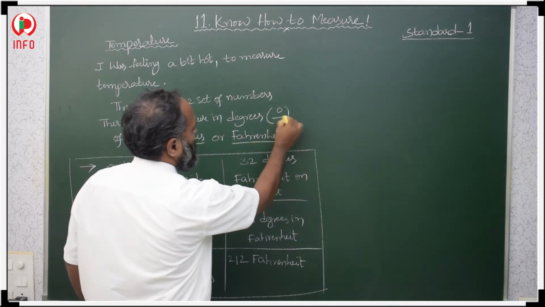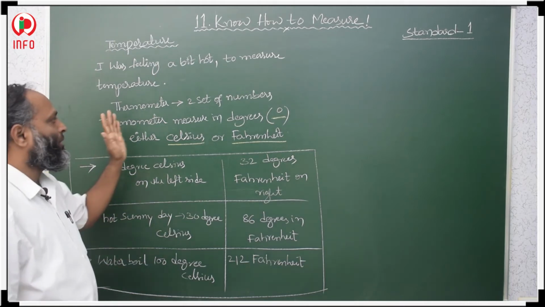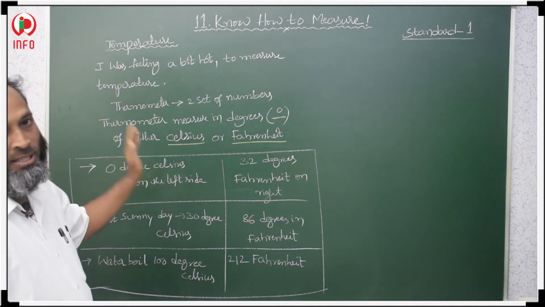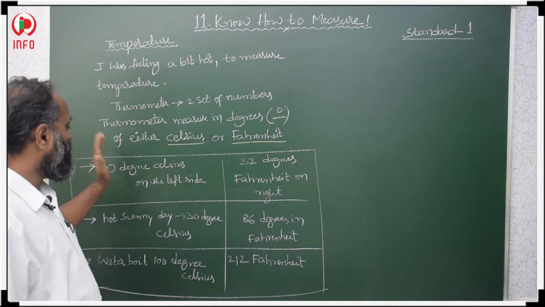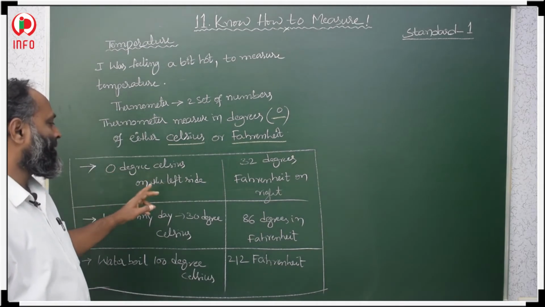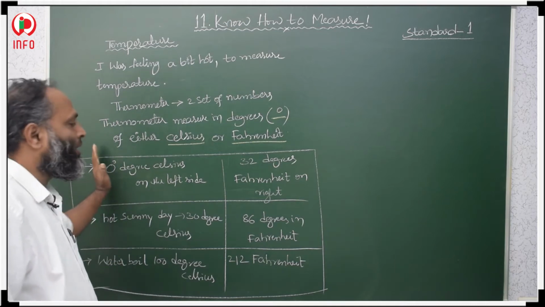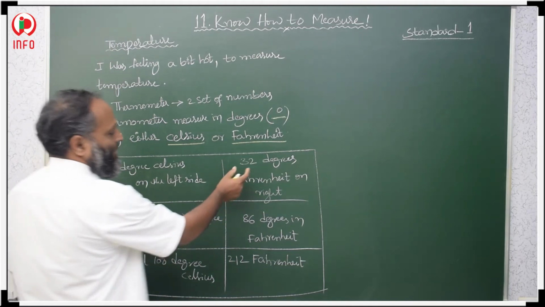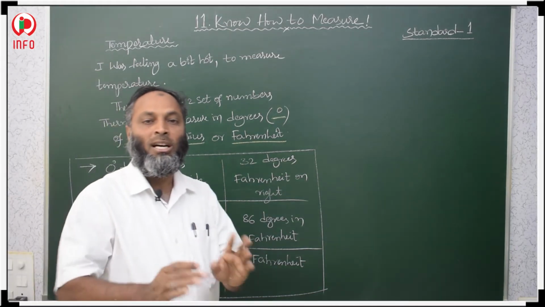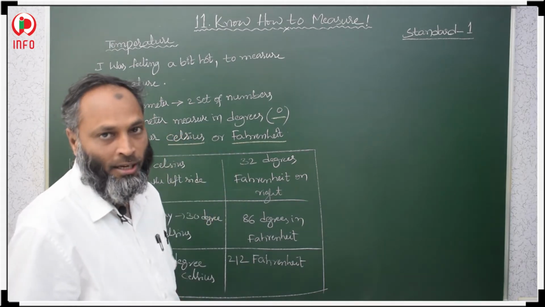Suppose we keep the Celsius thermometer on the left side and the Fahrenheit thermometer on the right side. 0 degrees Celsius represents 32 degrees Fahrenheit. 0 degrees Celsius is equal to 32 degrees Fahrenheit. Both are the same temperature, one in degrees Celsius and the other in degrees Fahrenheit.